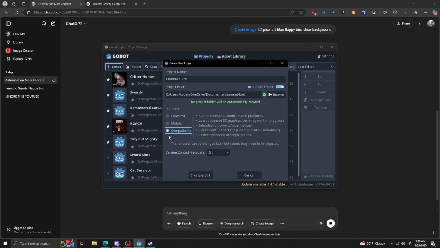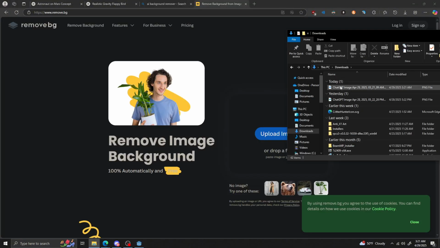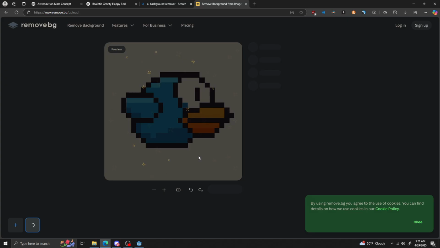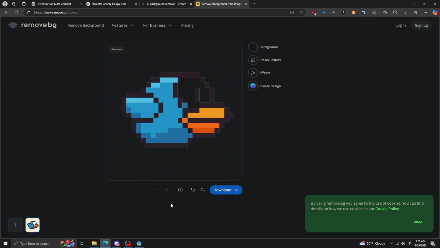I started getting hopes for this project when I went back to the AI generated image and saw this. Now it looks good, but now we have to put it through an AI background remover. Putting it through an AI background remover did a little more than taking out the background. It took out its eyes, and I feel bad for him.